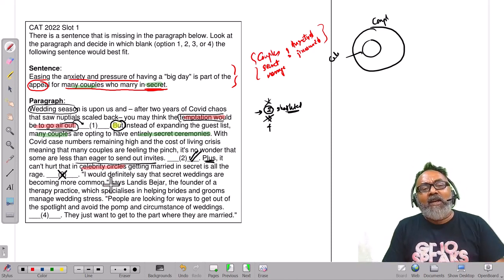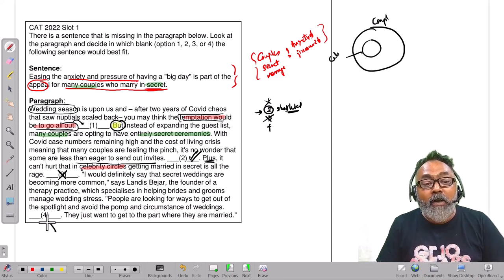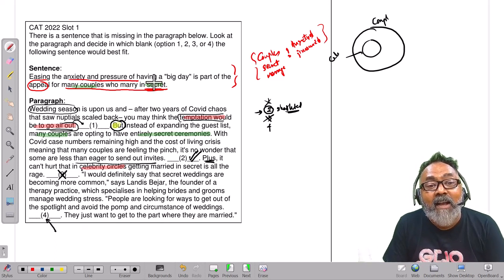We'll just check. I would definitely say that secret weddings are becoming more common, says Landis Bajaj, the founder of a therapy practice with specialization in helping brides and grooms manage wedding stress. People are looking for ways to get out of the spotlight and avoid the pomp and circumstance of wedding. Okay, now you say that 4 could be a place. Easing anxiety could be there.